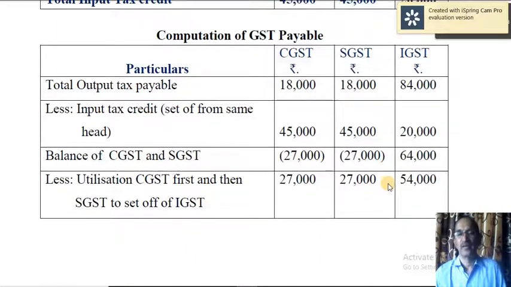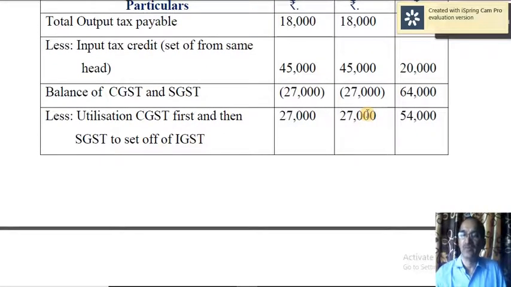And therefore calculate the net IGST: 84,000 minus 20,000, you get 64,000. Here also you deduct the input tax credit as far as CGST is concerned. What you require is just 18,000, whereas you have 45,000. Still there is a surplus of 27,000. Even here 18,000 is the liability, whereas input tax credit is 45,000. So still you have got a surplus of 27,000. Now there is a shortage in the case of IGST. Still this is the liability payable.